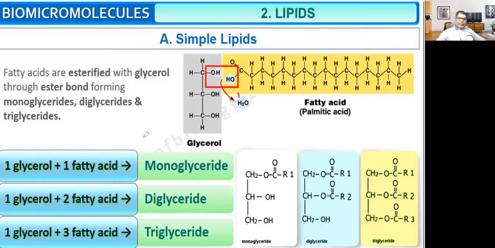If there is one glycerol, one fatty acid, this is called monoglyceride. One glycerol, two fatty acid, diglyceride. One glycerol, three fatty acid, triglyceride. So there is only one fatty acid added, so monoglyceride. Second is added here, so diglyceride, and third one is added here, so triglycerides.